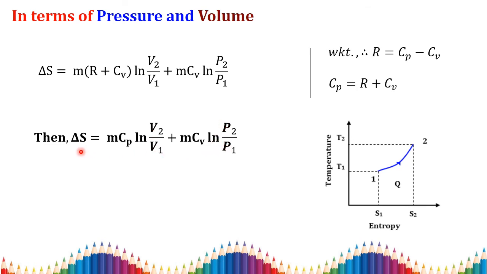You observe here is also the change in entropy in terms of pressure and volume. Here mCp is constant, mCv is constant, and only the varying terms are volume and pressure. So this is your third equation of the entropy of an ideal gas in terms of pressure and volume.